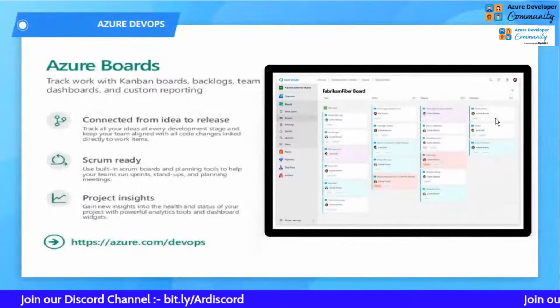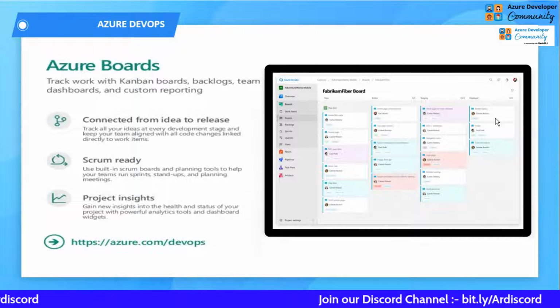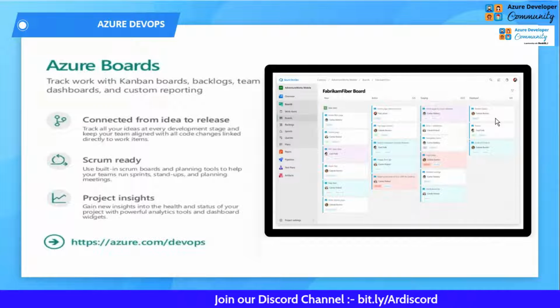Coming to the next, here we are explaining a little bit in depth about Azure Boards. So it is the place where you can connect the idea to release.